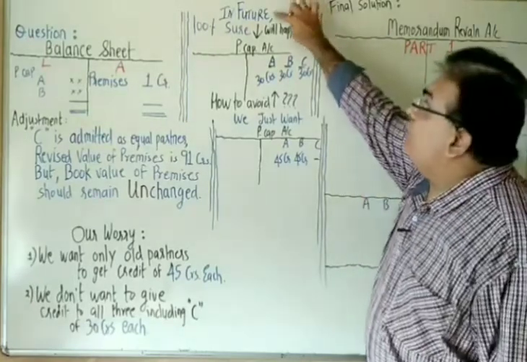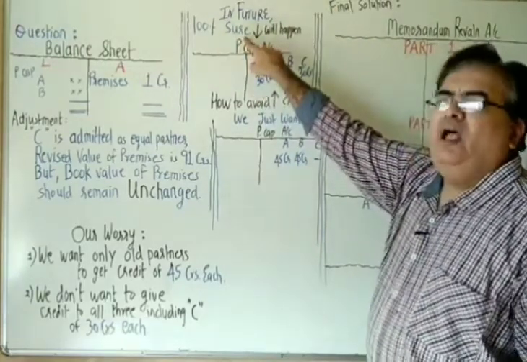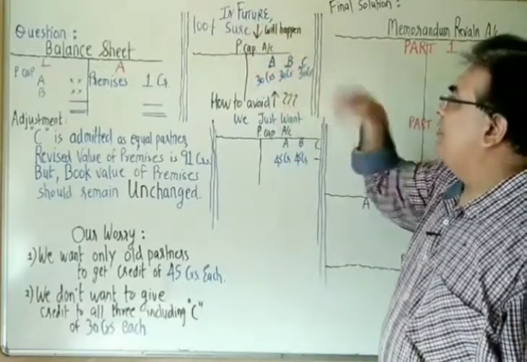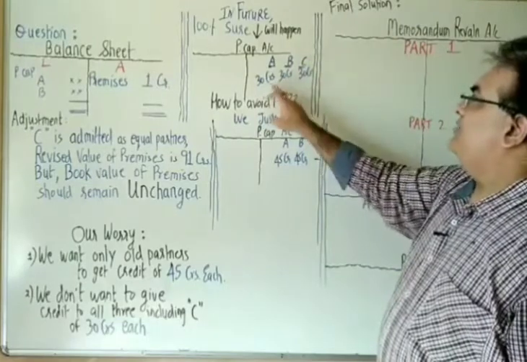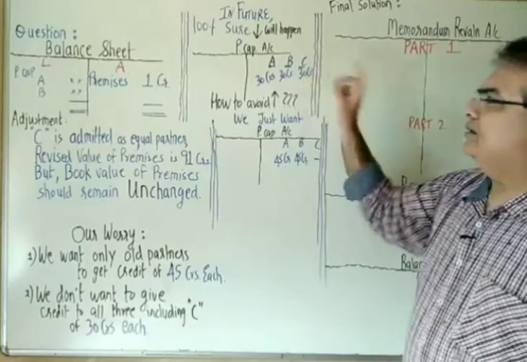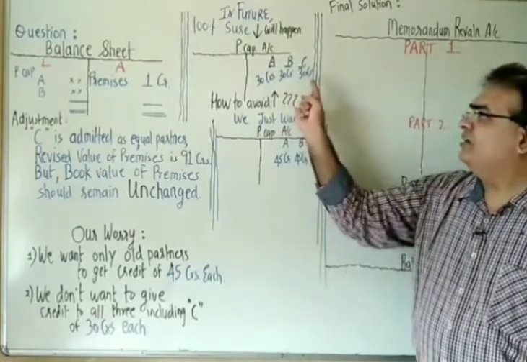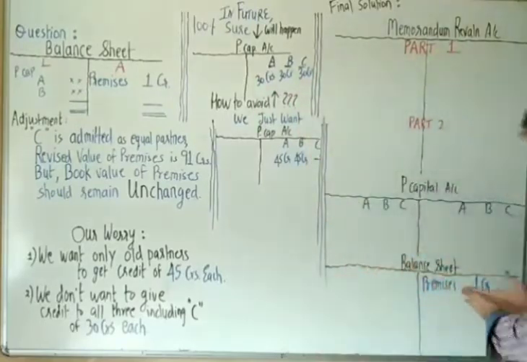So in future, 100% sure this is going to happen. What is going to happen? That jump of 90 crores will go to A, B and C equally, 30 each. But is this correct? In future this is definitely going to happen, because you kept the value the same.